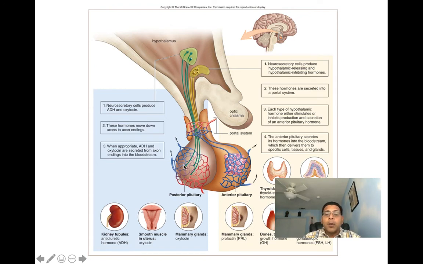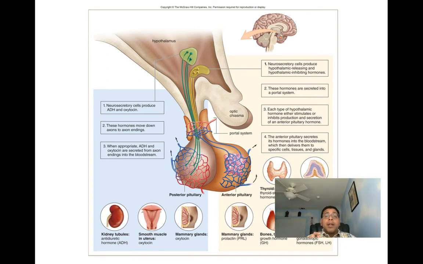And when they're released, they're going to go and do whatever those hormones do. So that's why we don't call the posterior pituitary a real gland. It's storing hormones that were manufactured in the hypothalamus.